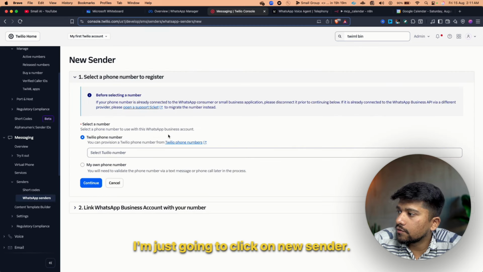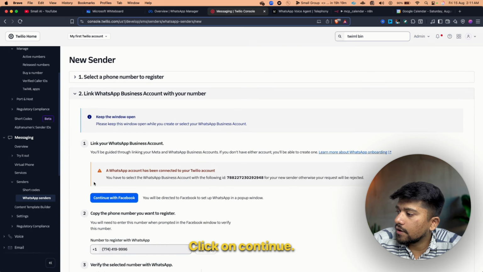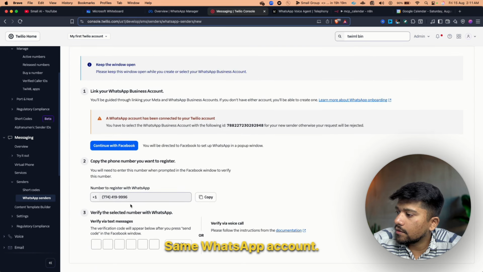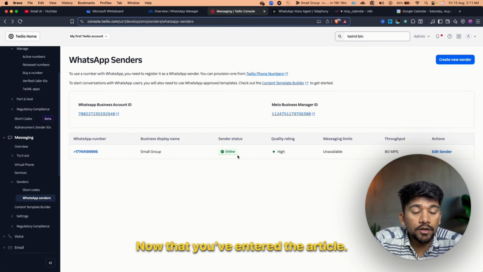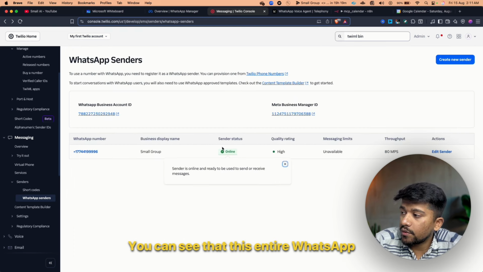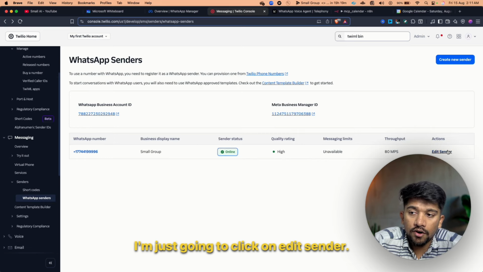Just going to click on new sender. I'm going to add this number, click on continue, same WhatsApp account, and let me just wrap this up. Perfect. So now that you have entered the OTP, you can see that this entire WhatsApp number has been added. I'm just going to click on edit sender.